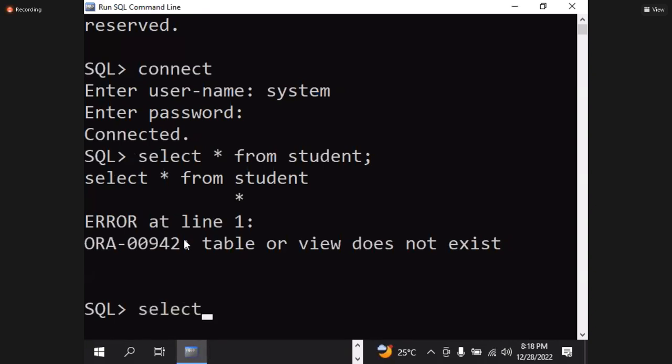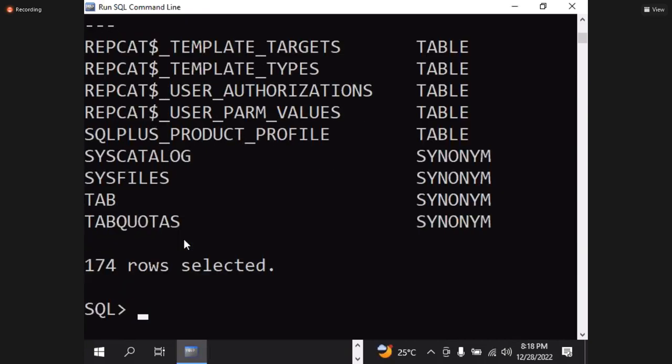Suppose select star from tab. If you write this, you will get all tables. All these tables are present in the database. I send a request to the database, and the database sends a response. 174 tables are there in my database.